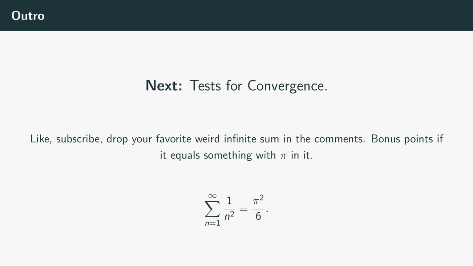Next episode, tests for convergence. Now that we know what a series is, we need a procedure to decide whether one converges. We'll build the full toolkit: comparison, ratio, root, integral, alternating. 5 tools applicable to almost anything you'll meet. See you there.